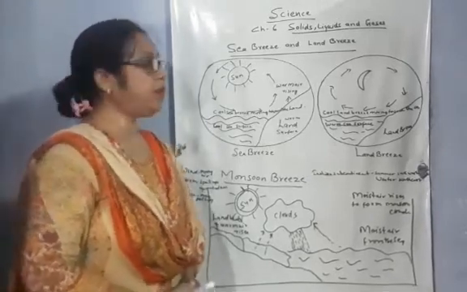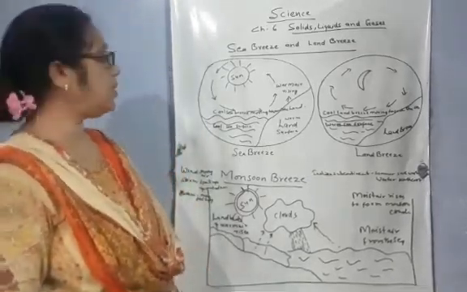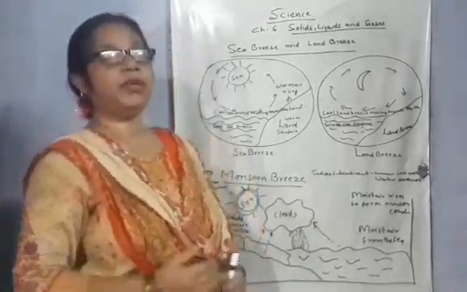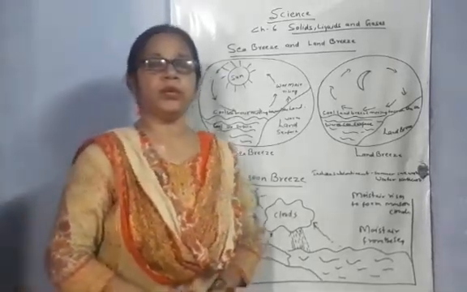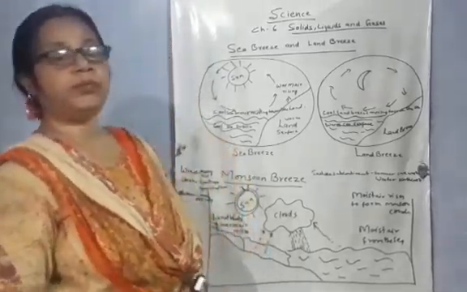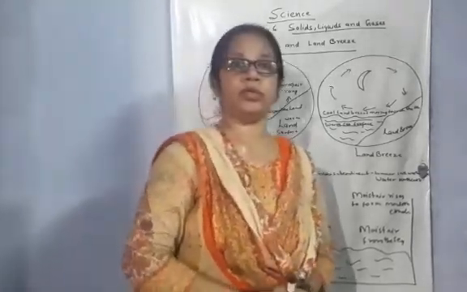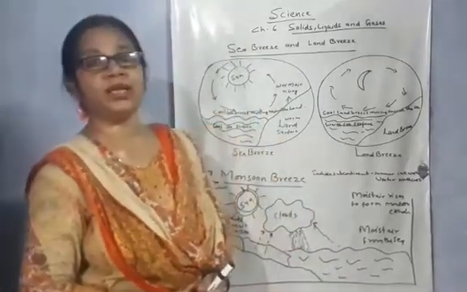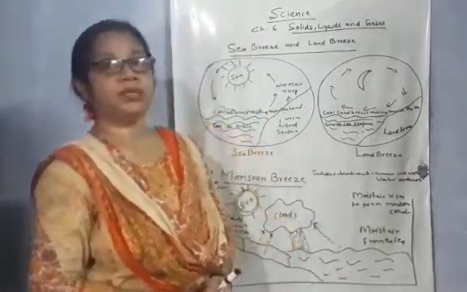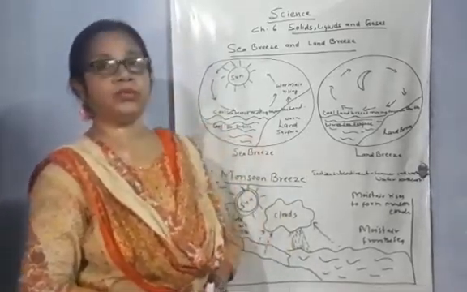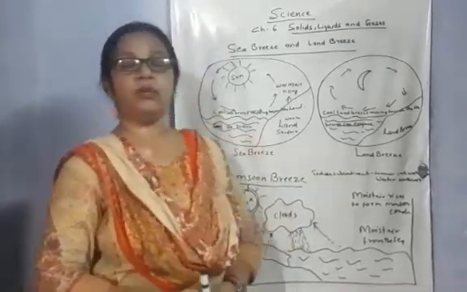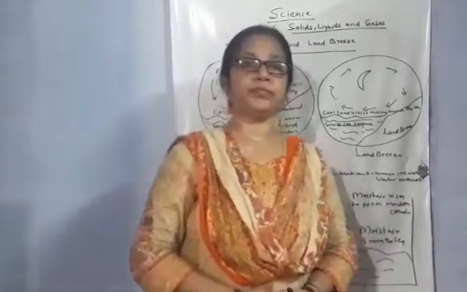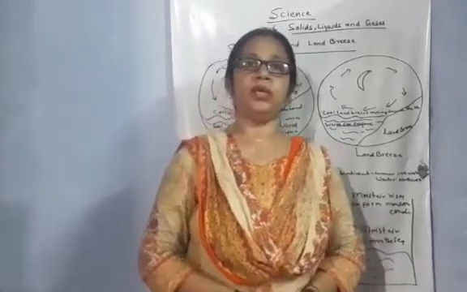Now why do we need a ventilator in our house? What do we mean by ventilator? A ventilator is a place from where fresh air comes inside the room, and the polluted air goes outside. So ventilators like roshandan and windows are what we have in our rooms and halls. And why do we need a ventilator? For the purification of air and regulating the temperature of the room, we need a ventilator.